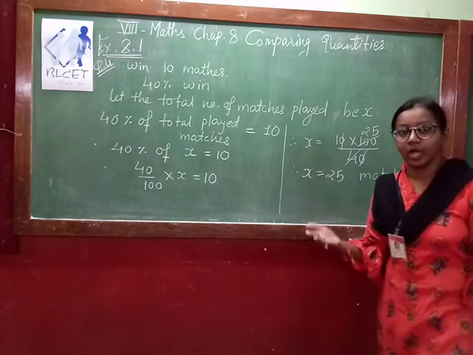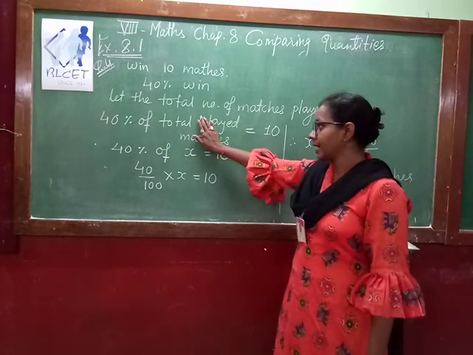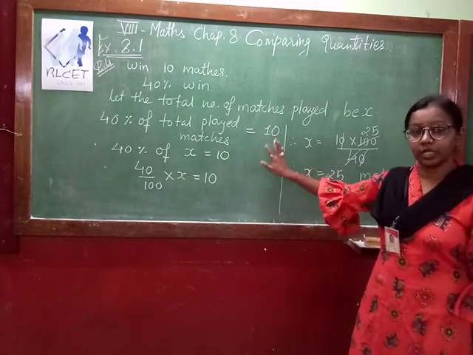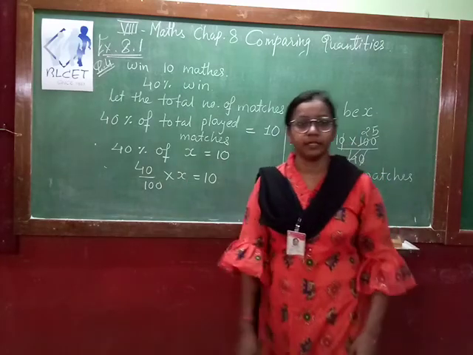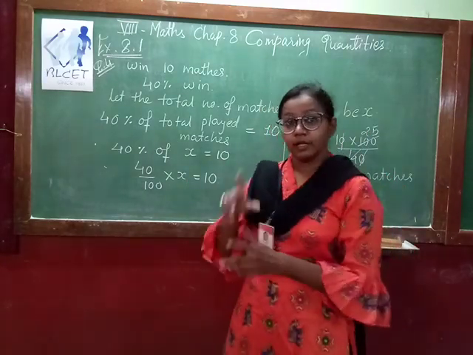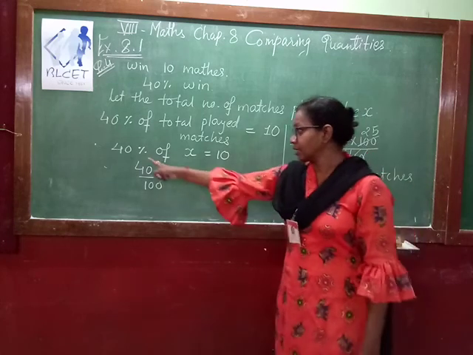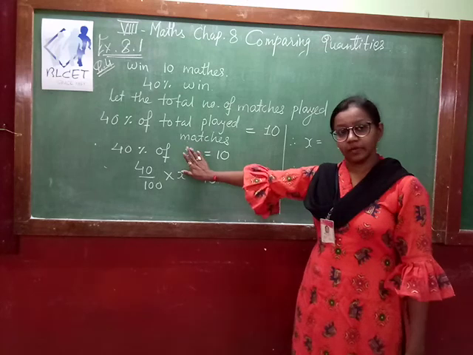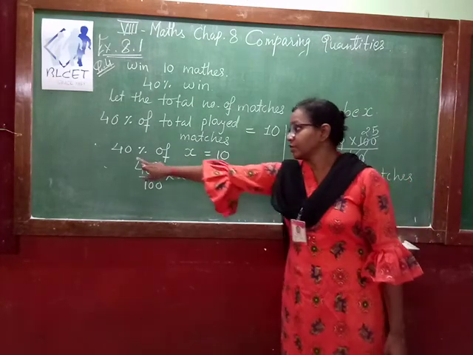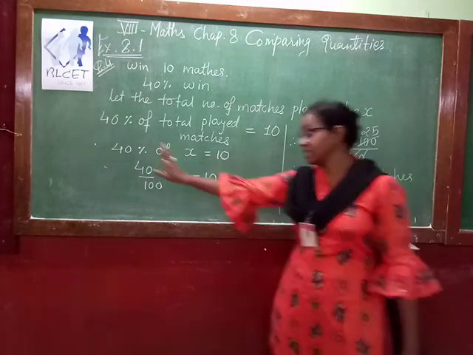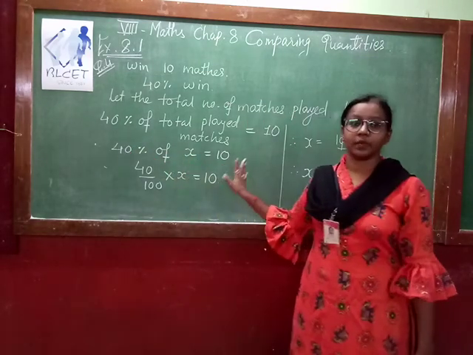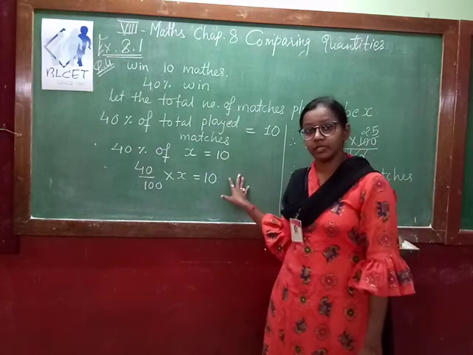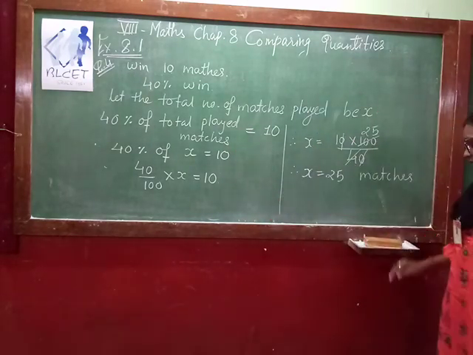Sometimes it happens you have to find the value of X. Sometimes you have to find the value which is not given. Sometimes you have to find the percentage. So you should know the methods. The formula is only one. Sometimes this value is not given, sometimes this is not given, and the other two are given. There is only one formula for such kinds of questions. So this is all about your question number 4.